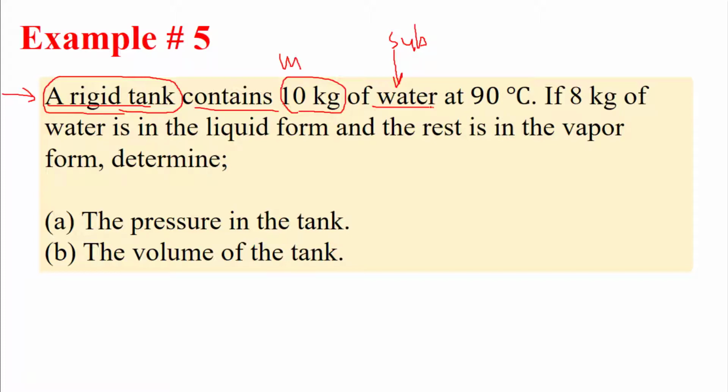So this water is at 90 degrees Celsius, so this is the temperature. 8 out of 10, okay, so this is the total mass.